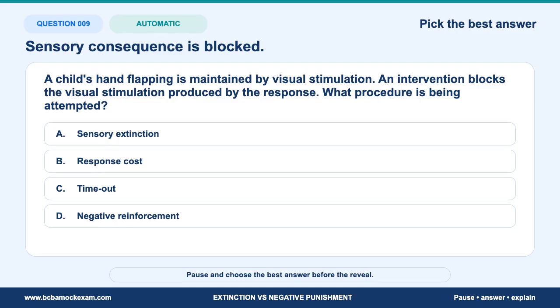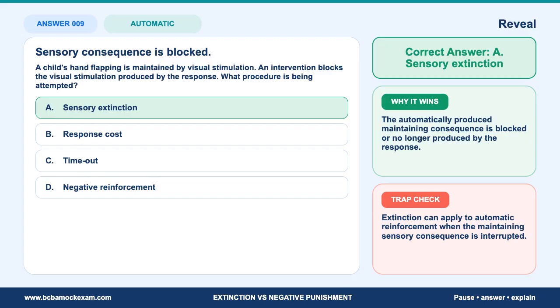Pause now and choose the best answer. The correct answer is A. Sensory extinction. The automatically produced maintaining consequence is blocked or no longer produced by the response. The distractor is attractive because it uses familiar language, but does not match the controlling detail.